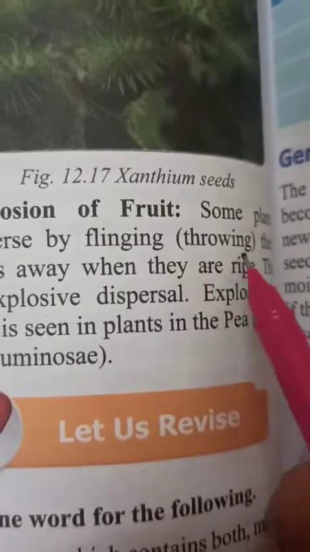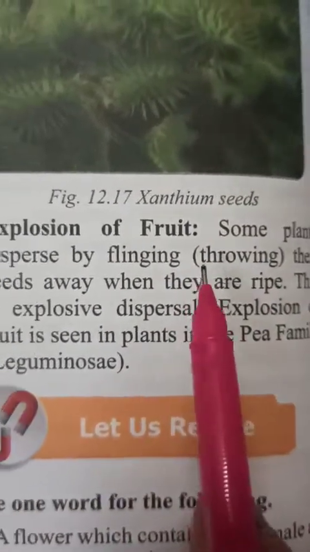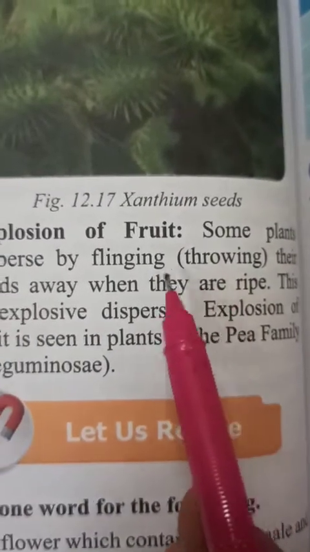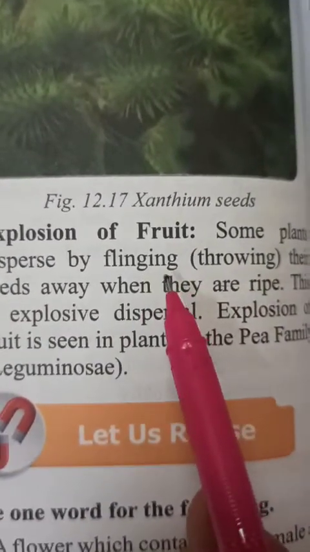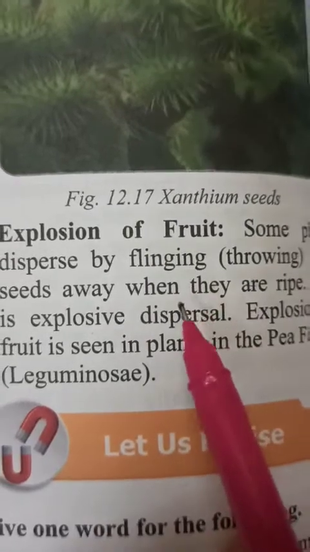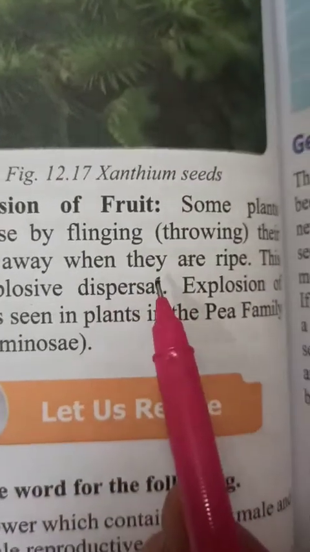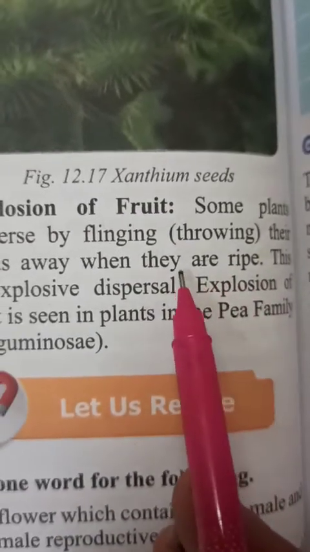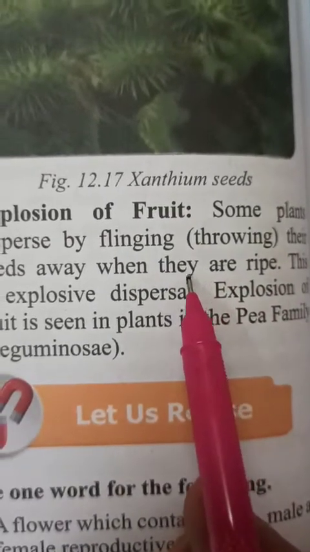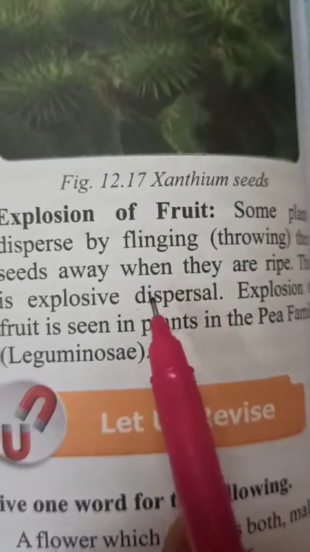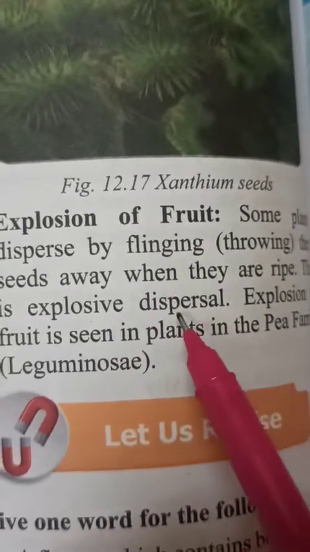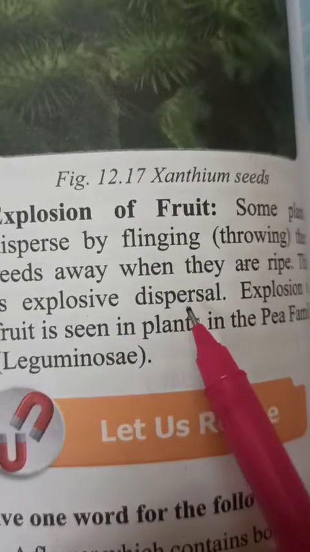Some fruits, generally bean-like fruits, explode, meaning when they mature, they burst open with the explosion, and with the help of explosion they can spread here and there near the parent plant.